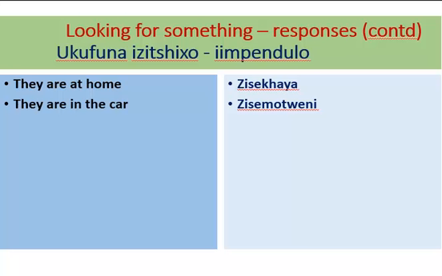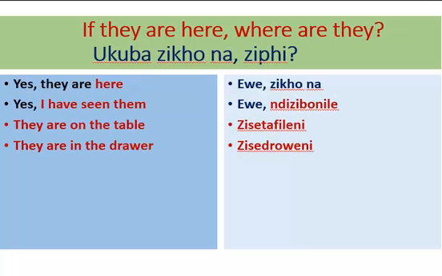Izichixo. And if they are here, where could they possibly then be? They are here, somewhere. Ewe zikhona. I've seen them. Ndizibonile. I them have seen. They are on the table. Zisetafileni. They are in the drawer. Zisedroweni.